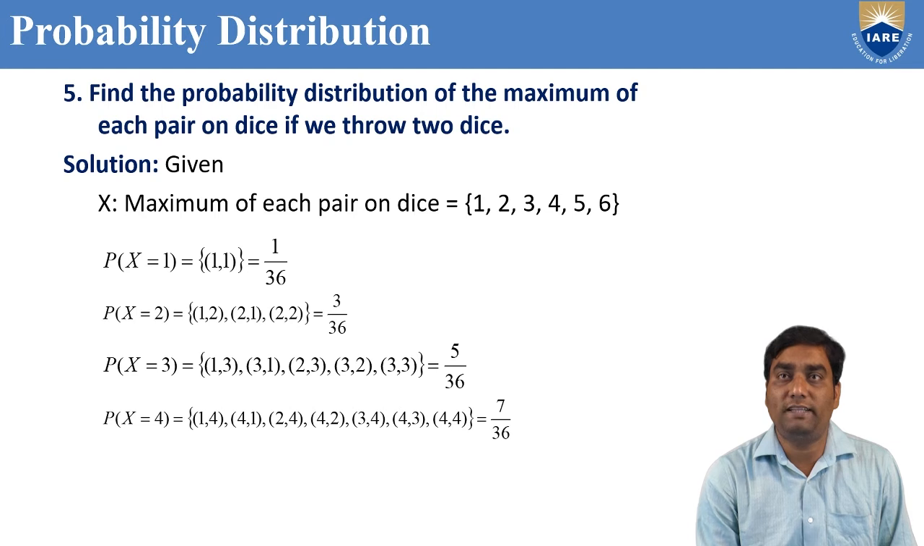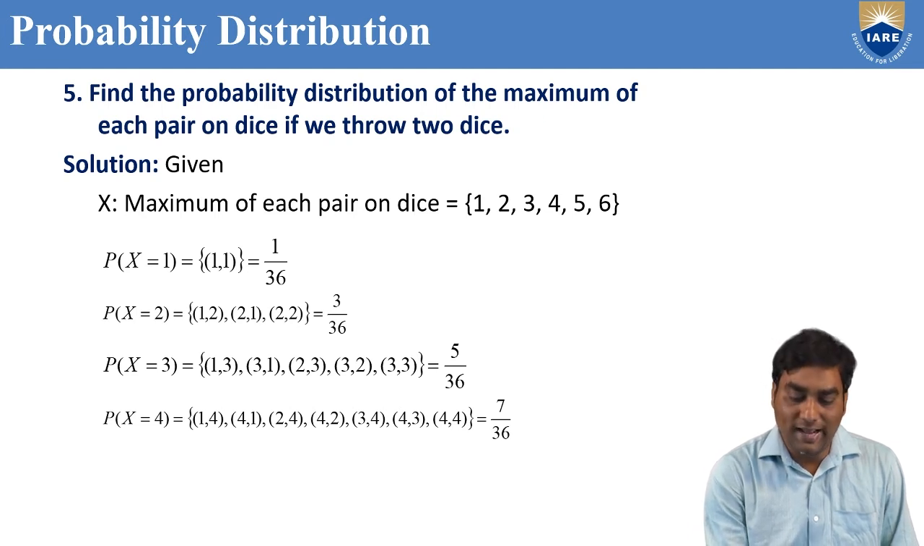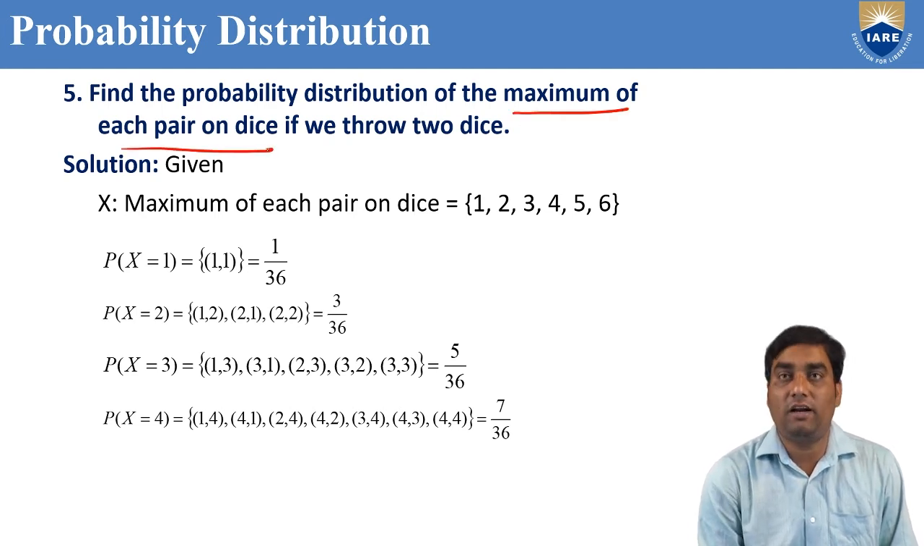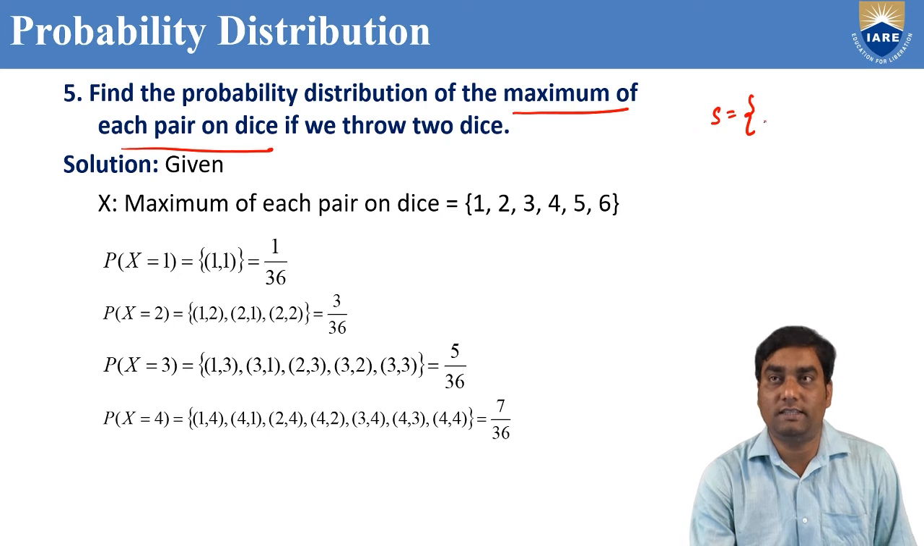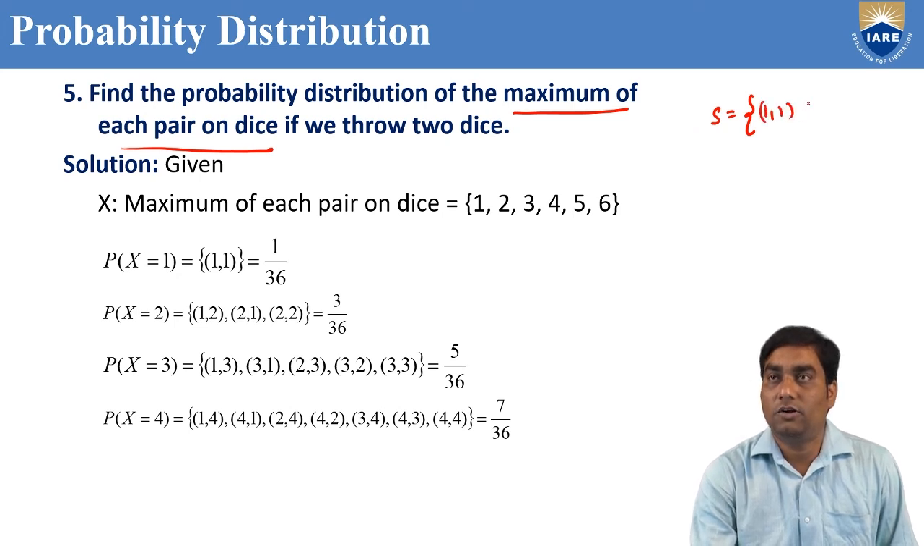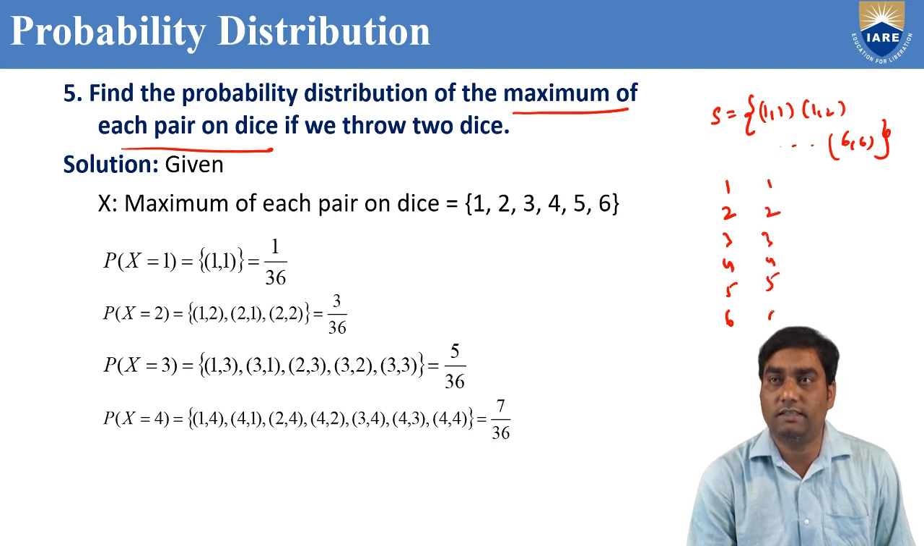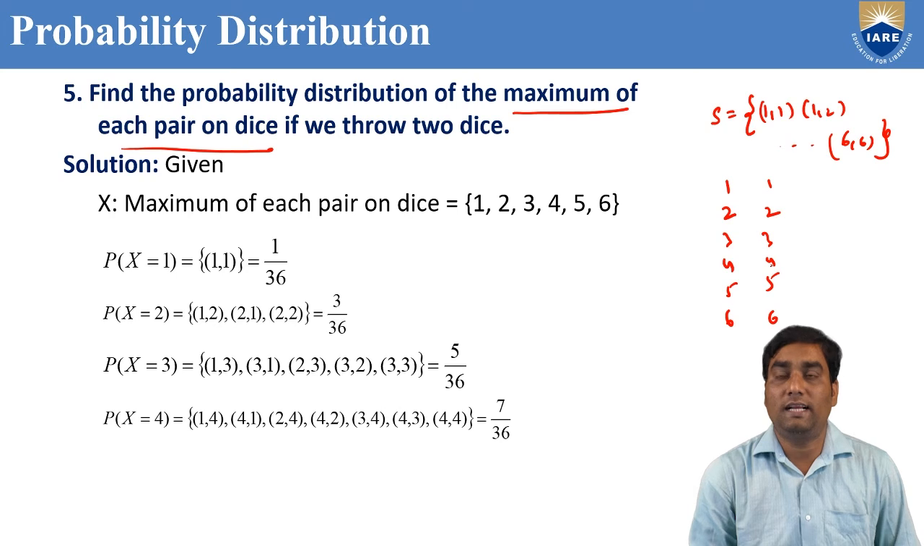And the last problem: find the probability distribution of the maximum of each pair on dice. If we throw 2 dice, similarly the same. So if we throw 2 dice, the sample space consists of 36 elements. 1, 1, 1, 2, and so on. Lastly, 6, 6. Because 2 dice are there, in the first die 1, 2, 3, 4, 5, 6, and in the second die also 1, 2, 3, 4, 5, 6. So the sample space consists of 36 elements.